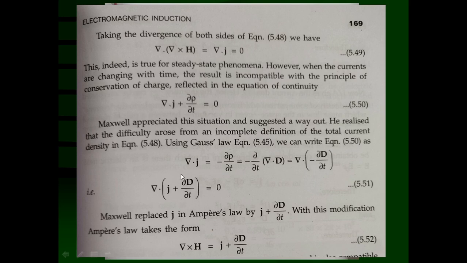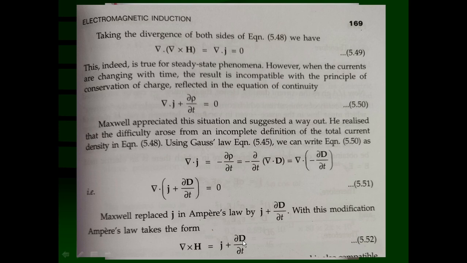So this total inside the bracket replaces the J current density. So Maxwell replaced J in Ampere's law by J plus del D upon del T. With this modification, Ampere's law takes the form curl of H is equal to J plus del capital D upon del T.